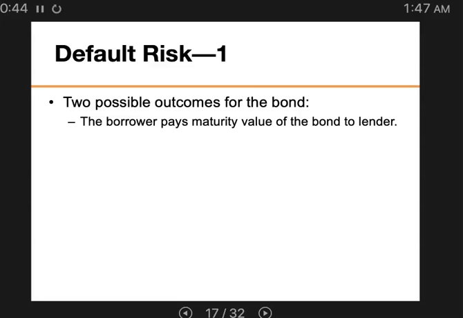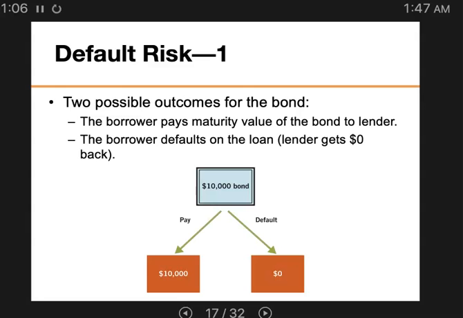So the borrower pays the maturity value of the bond to the lender, and that is one of the outcomes. Okay, the borrower pays the face value, right? The maturity value of the bond to the lender on the maturity date, or the borrower defaults on the loan, right?